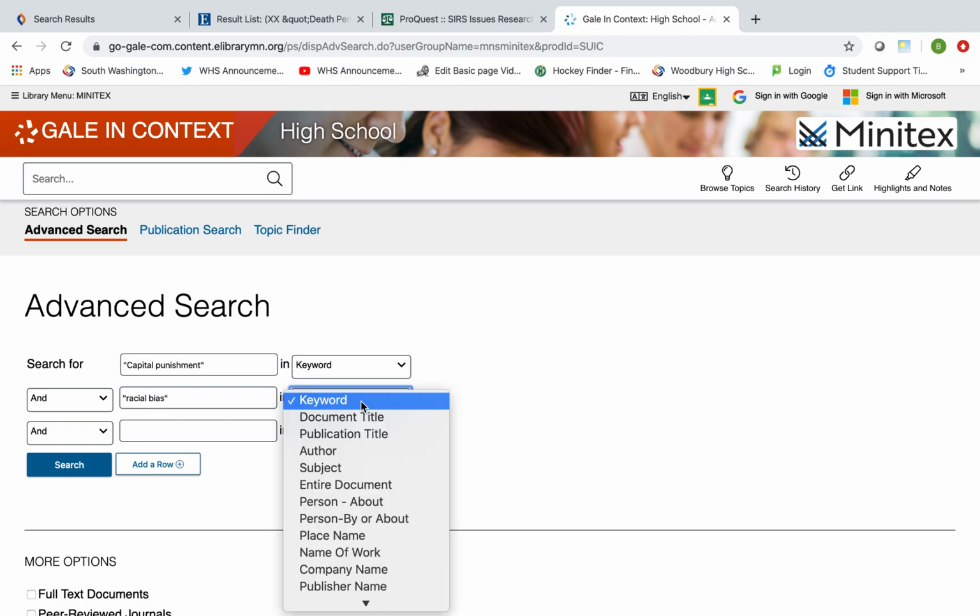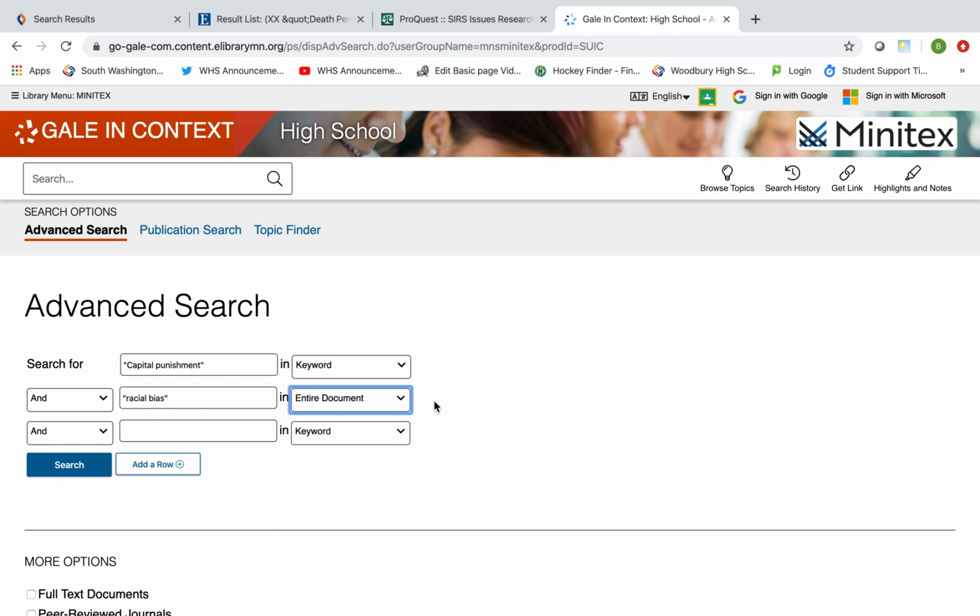For this one, I'm just going to put in entire document. And as I said earlier, you can add additional terms if you want. If you find not enough information, I'd go back and change these terms or how you want the computer to search it. If it's too broad, again, go back. Instead of entire document, you can change that to keyword.